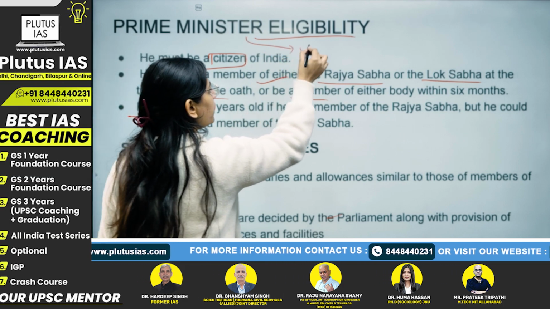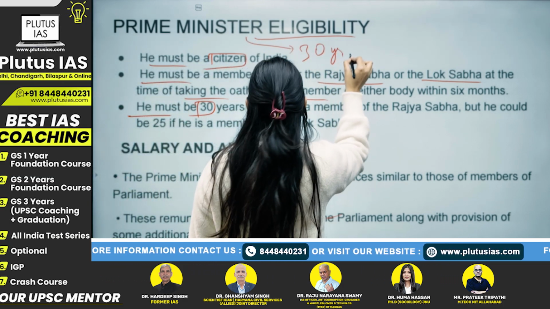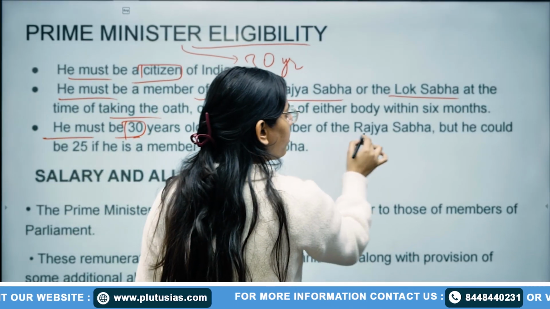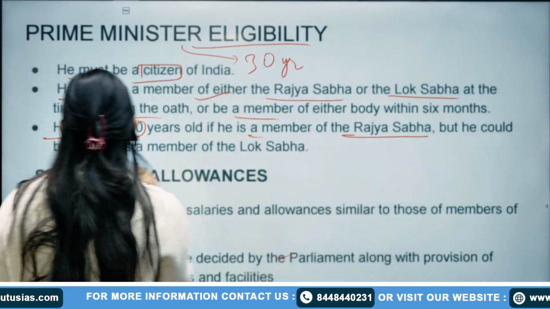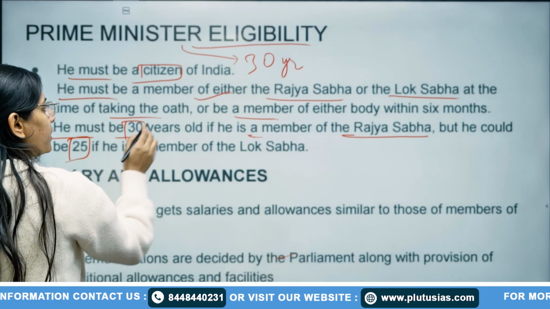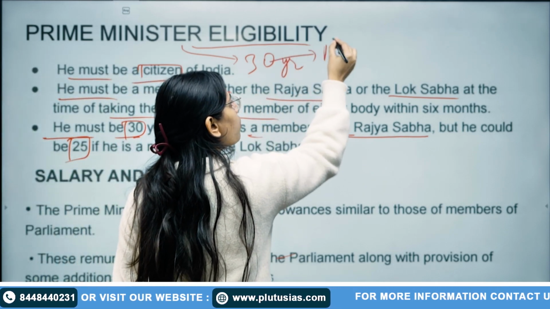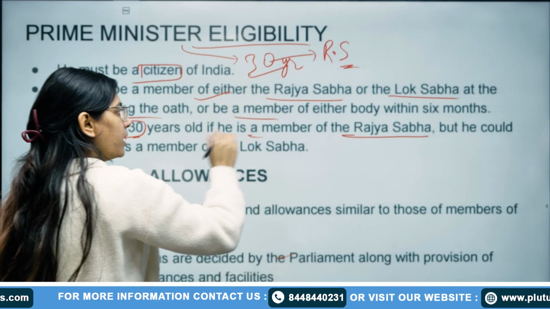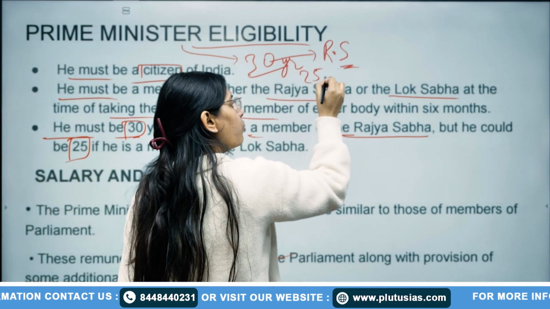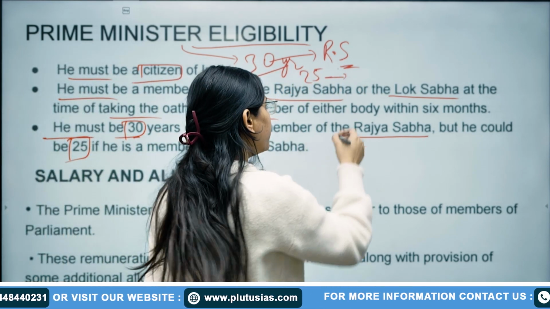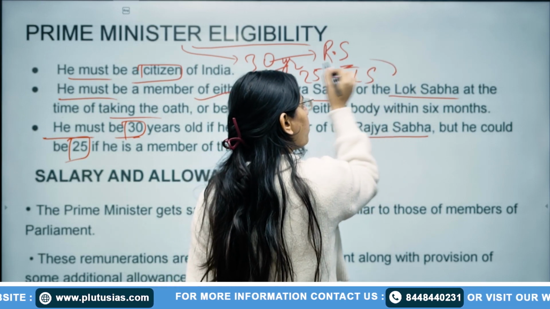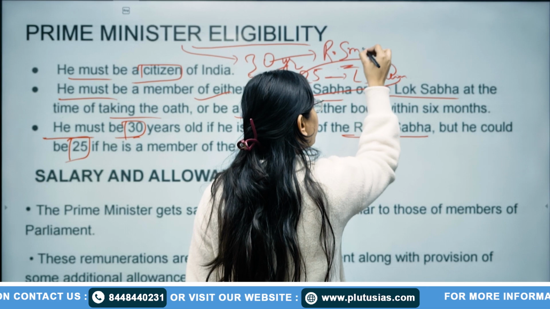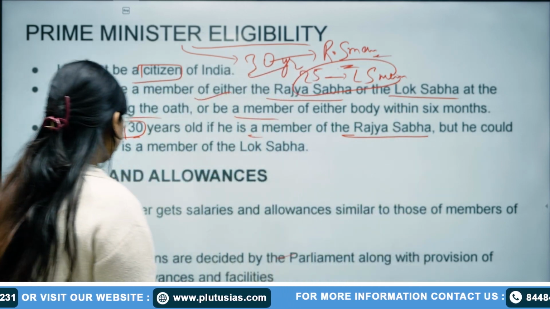What is the age criteria? He must be 30 years of age. If he is a member of Rajya Sabha, he needs to be 30 years of age. If he is a member of Lok Sabha and wants to become Prime Minister, he needs to be 25 years of age: 25 for the Lok Sabha member and 30 for the Rajya Sabha member.